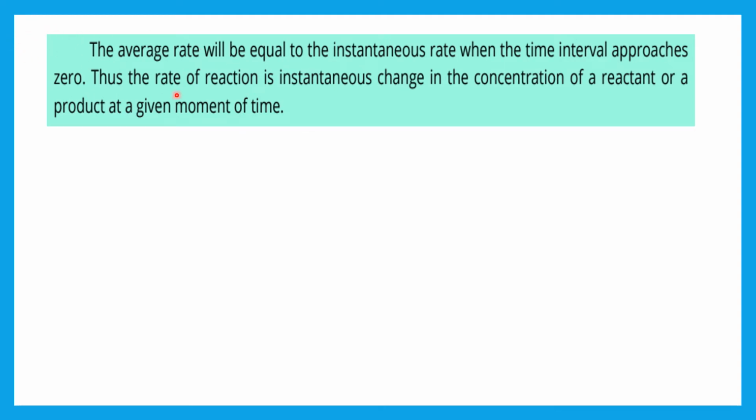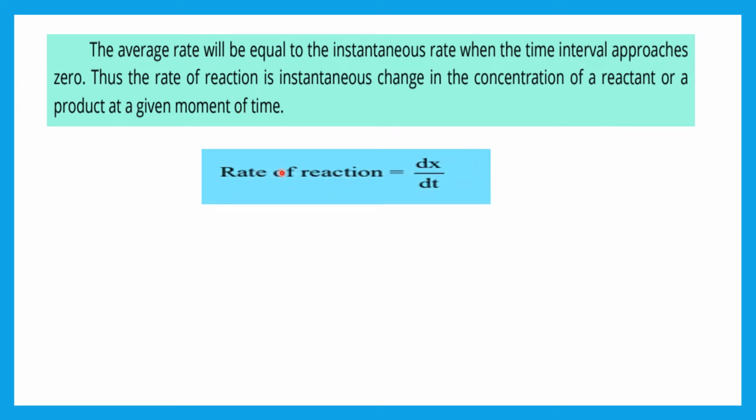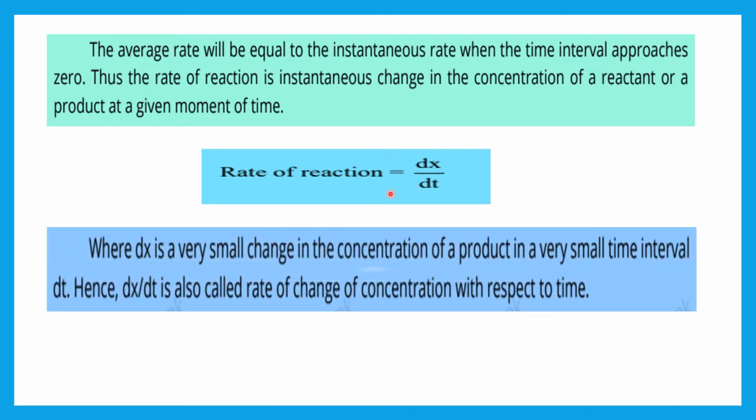Thus, the rate of reaction is the instantaneous change in the concentration of reactant or the instantaneous change in the concentration of product at any given time. So the rate of reaction is equal to dx over dt, where dx is the change in the concentration of the product over any small interval of time.